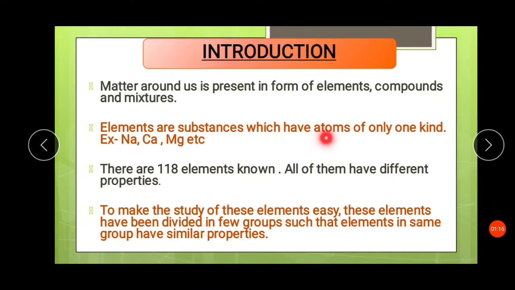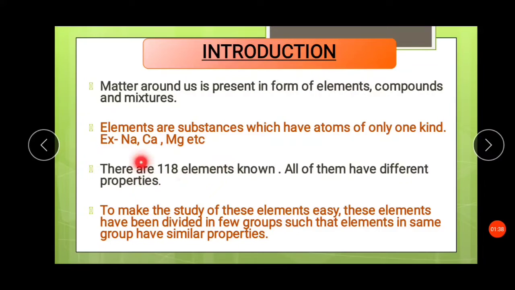They are the substances which have atoms of only one kind, like sodium, calcium, magnesium, etc. So these elements all have the same type of atoms. Atoms of a particular element will have atoms of the same element.